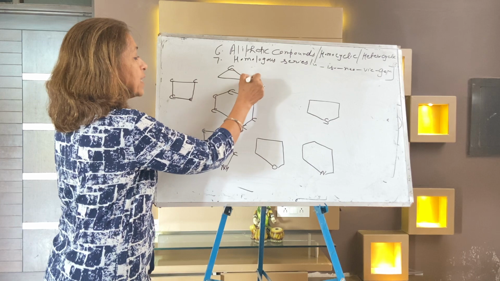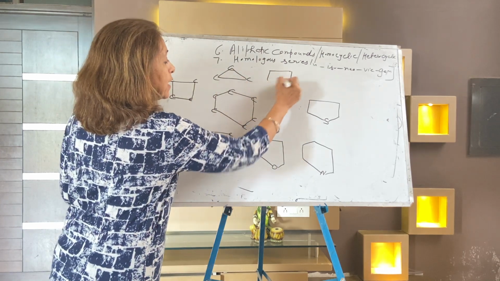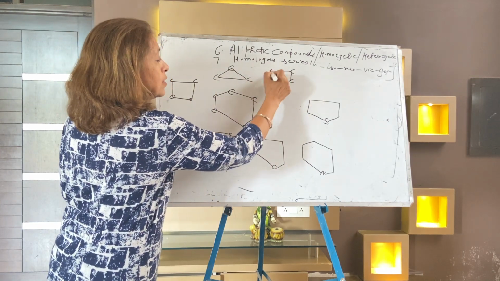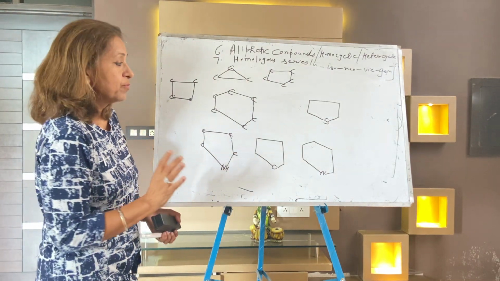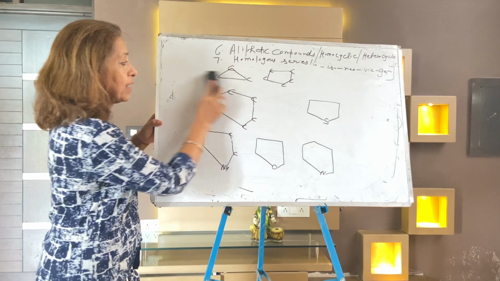This is homocyclic, this is homocyclic, all are carbon. I think it's clear, homocyclic.